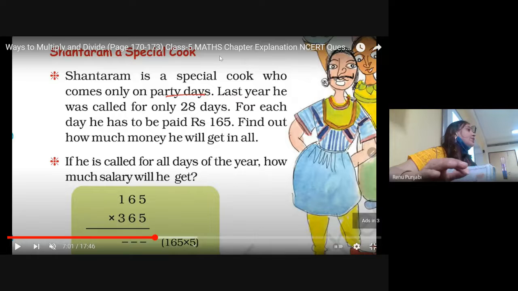You all know if we change the multiplicand and the multiplier position, is there any difference in the product? No. So in multiplication, whether we write the bigger number first or the smaller number first, there will be no change in the product. The product will be the same. So what will we call the first number in the multiplication? 165 is what? Multiplicand. And the number by which you multiply is called the multiplier. So 365 is the multiplier. Start solving this in your textbook only.